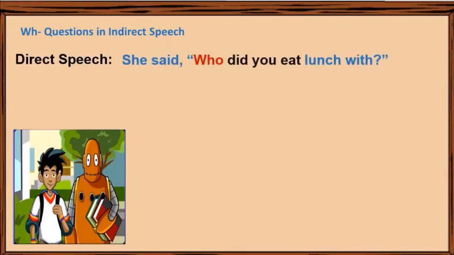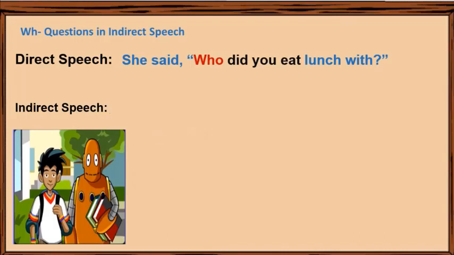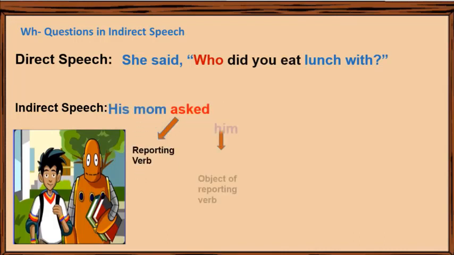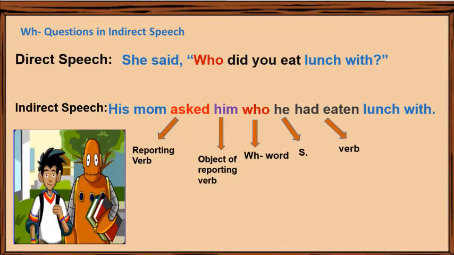She said, "Who did you eat lunch with?" His mom asked him who he had eaten lunch with. In the indirect speech form, we added asked, reporting verb, him, object of reporting verb, who, WH question word, after who we added the subject he. In the direct speech form, the auxiliary did shows us that the verb eat is in the simple past tense. Then, eat is changed to past perfect, had eaten, in the indirect speech form. After who, we have a statement word order, subject plus verb.